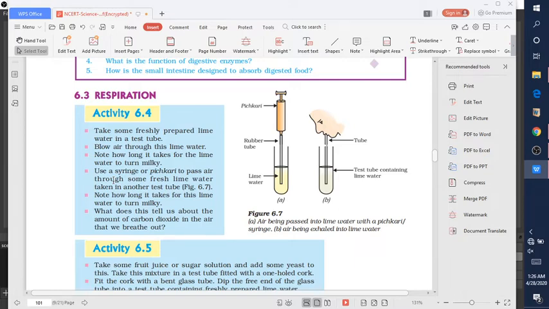Please note down the reaction: Ca(OH)2 + CO2 gives CaCO3, that is calcium carbonate. The presence of carbon dioxide turns lime water milky.